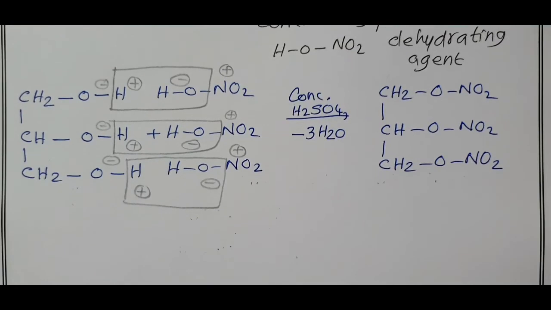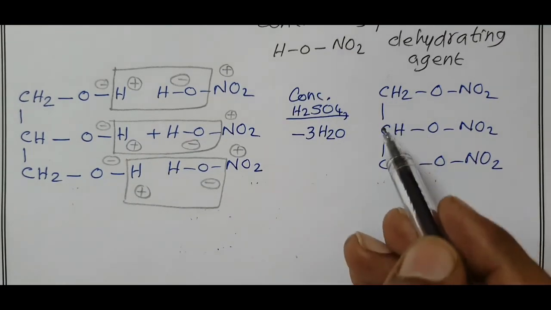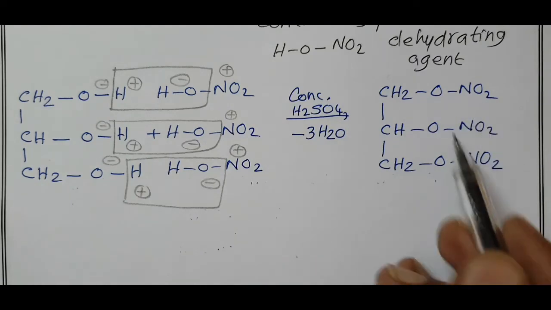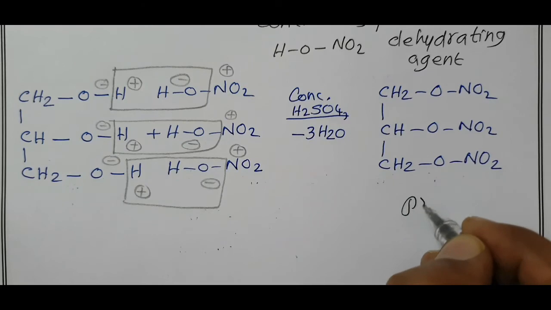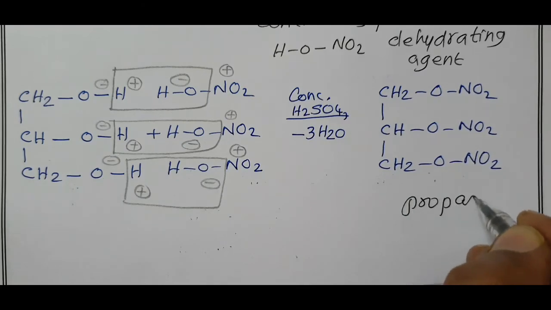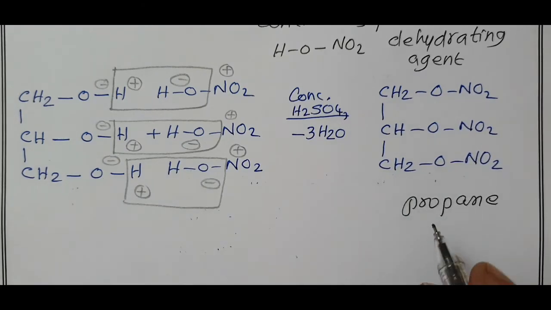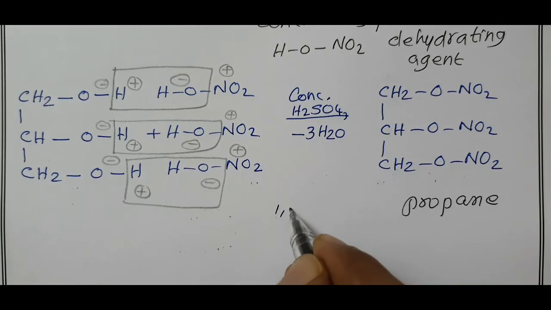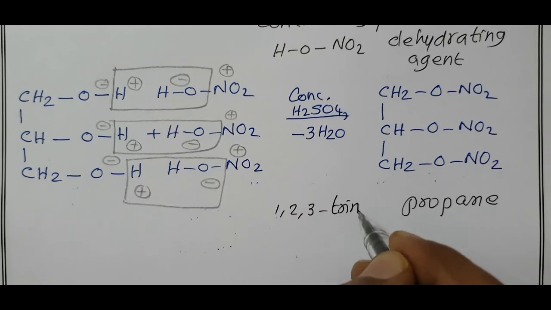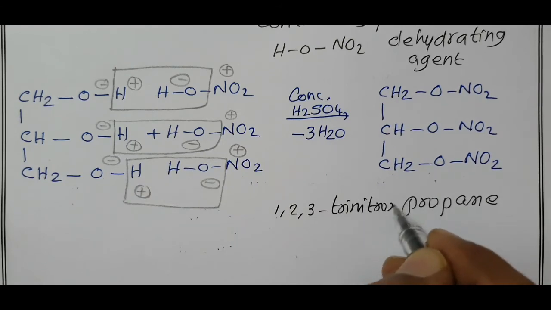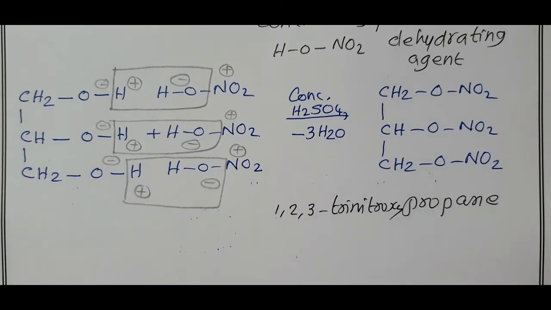What is the name of this compound? In this, at carbons 1, 2, 3, a nitroxy group is present. Three carbons, carbon single bond, is propane. In the first, second and third carbon, trinitroxy: 1, 2, 3-trinitroxypropane.